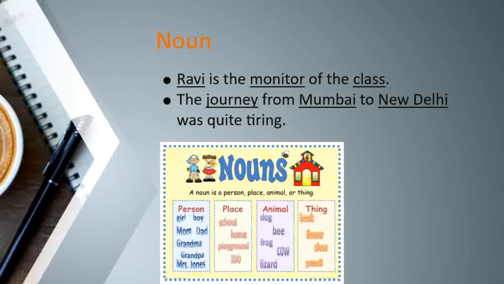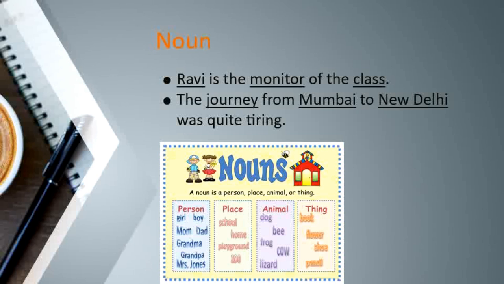In both the examples, the underlined words Ravi, monitor, class, journey, Mumbai and New Delhi are the names that are given to persons or places or animals or birds or things, and hence such words are called nouns. In definition, a noun is a name of a person, place, animal, bird or thing.